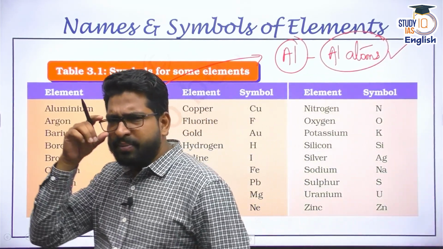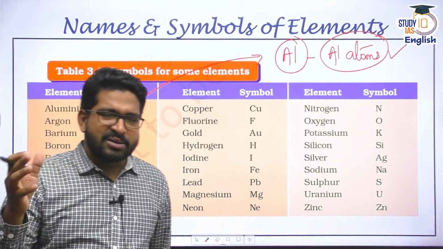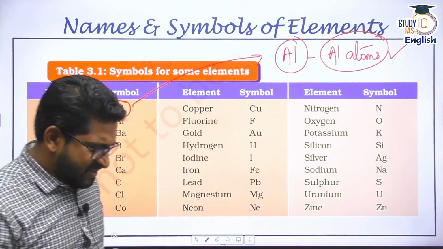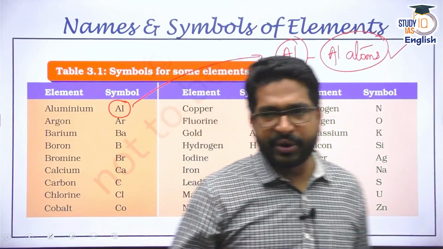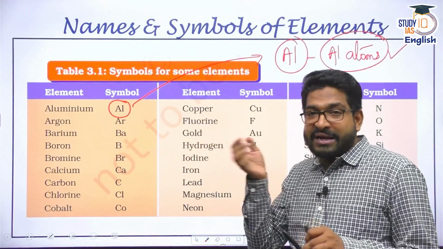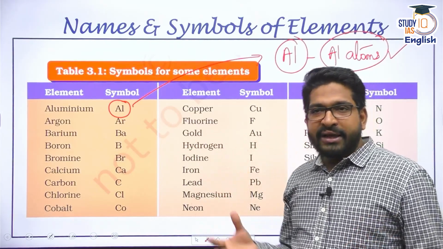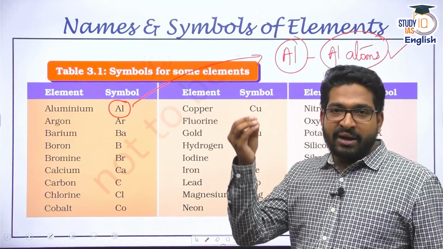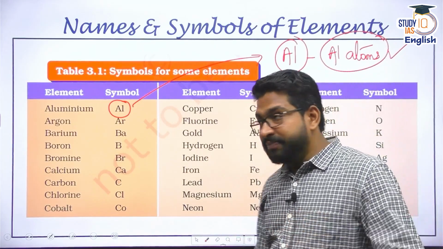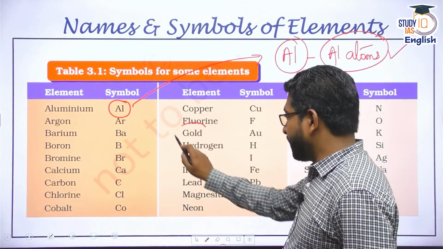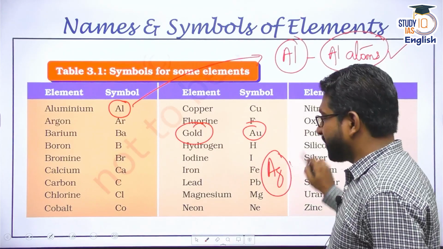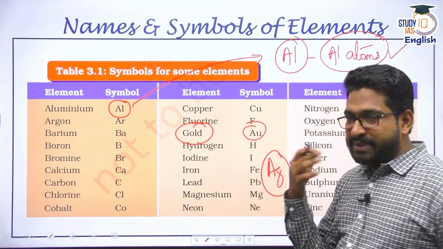There is no need to mug up per se, but if you're preparing for JEE or any other competitive exam, probably such symbols might be asked, but in UPSC this is not important for us. But nonetheless, these are some of the important elements and their connotation. If there is a statement, for instance, that all the elements in the periodic table have been given a name based on their first or second letter, that statement would be wrong. Nothing like that. Many times, if you see gold, the Latin name is aurum, so you get Au. Then silver is denoted by Ag, right? So the name is silver but the symbol is Ag. Sometimes it can be different.